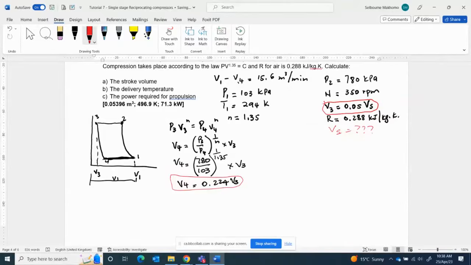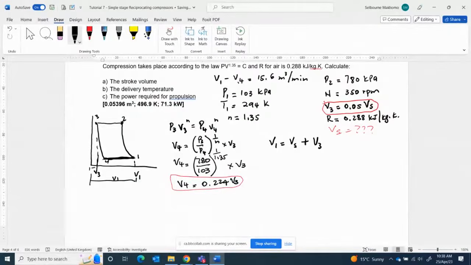So now we go back. We say that V1 according to the sketch is equal to Vs plus V3. This is V1. So Vs is going to be this distance plus that distance.